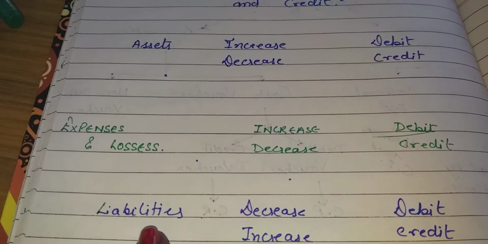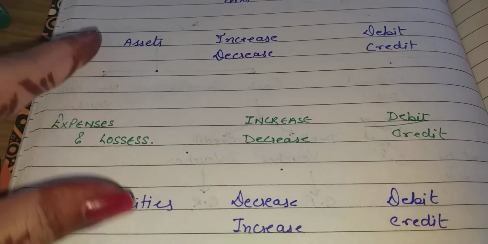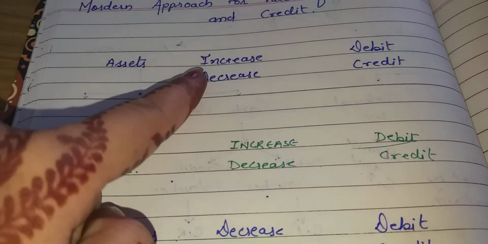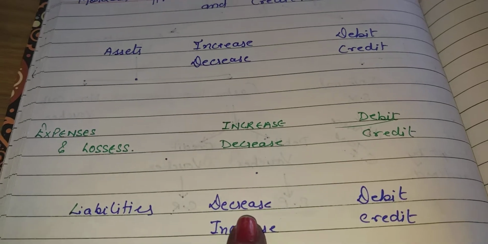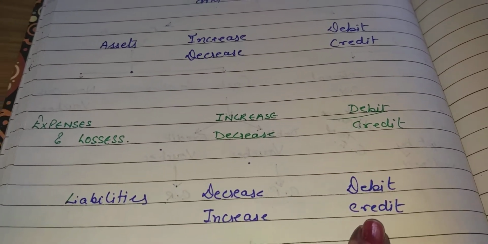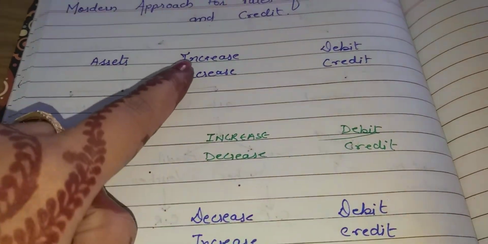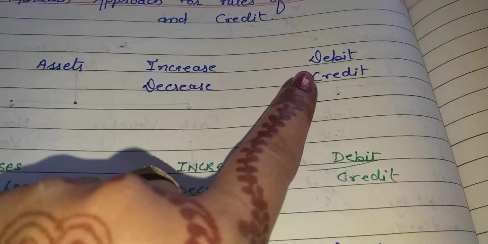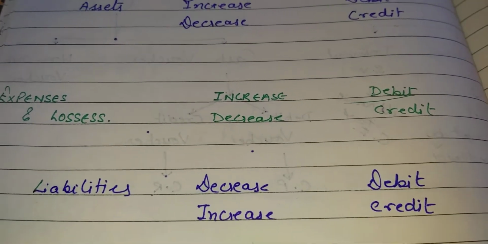Liability means जिम्मेदारी, ठीक है? It is just the opposite of assets. So if assets increase, it will be debited, and if liability increases, it will be credited. You can also learn it this way: assets have a debit balance and liability has a credit balance, right?